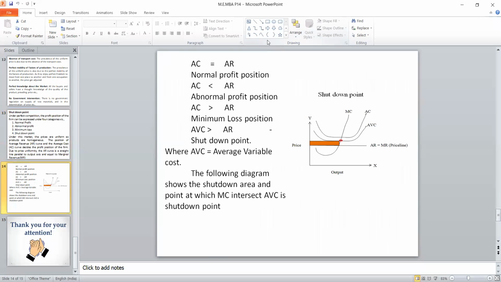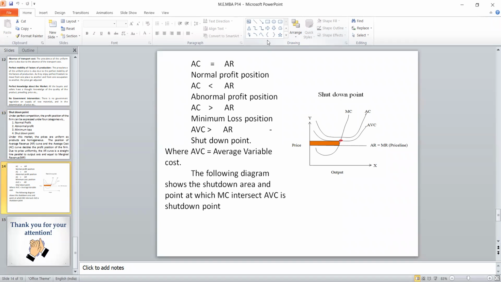You can see the diagram. The AR and MR is a price line. Average revenue equals marginal revenue, a line parallel to the output axis. At that level, price will be fixed. That is called price uniformity. When average cost is higher than the average revenue, it is a loss. Suppose the AVC is also lying above the average revenue, then it is not only a minimum loss, he is forced to get out of the market. At that particular point, MR is intersecting AVC. That point is called the shutdown point, and that shaded area we call the shutdown area.